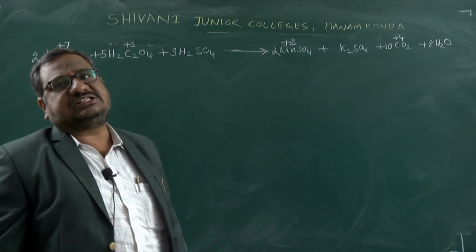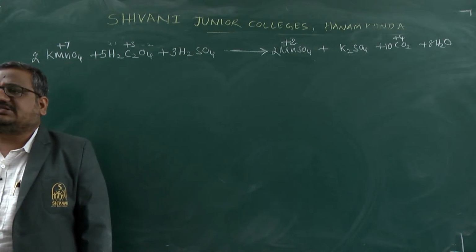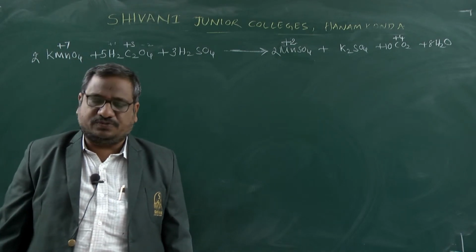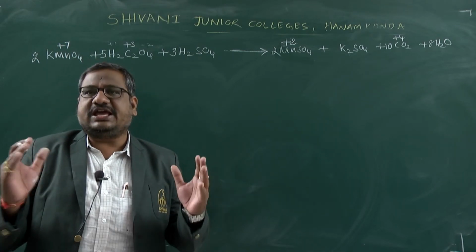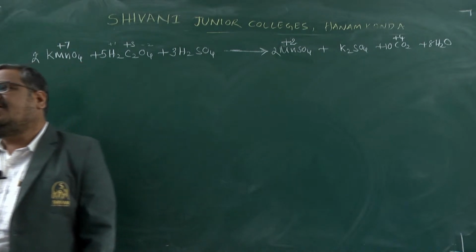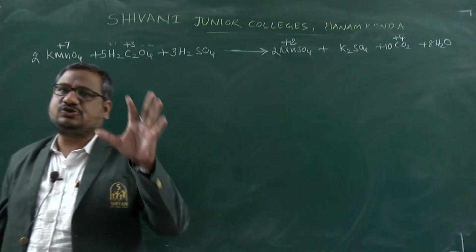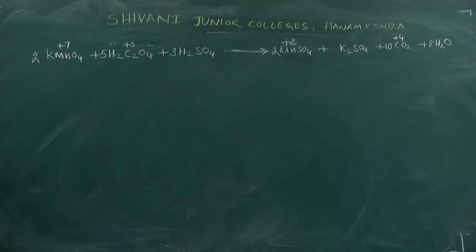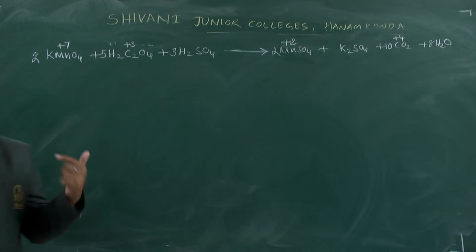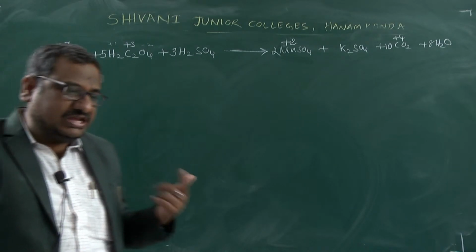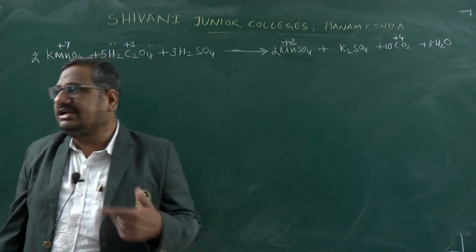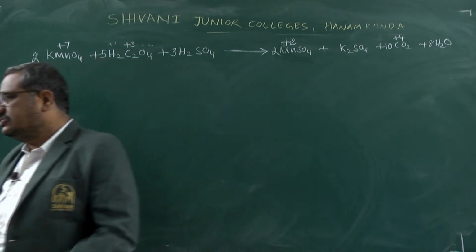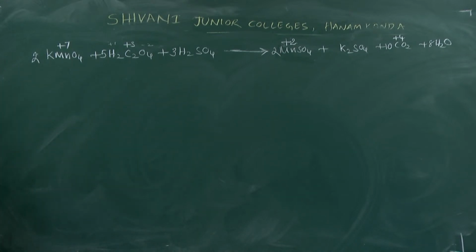How many electrons are the difference here? 5 electrons are different, as +7 is converted to +2. These 5 electrons are involved in this phenomenon. Due to that reason, it acts as autocatalysis. Auto means in this reaction, the intermediates that are there act as a catalytic nature. So these types of compounds are called autocatalysts.